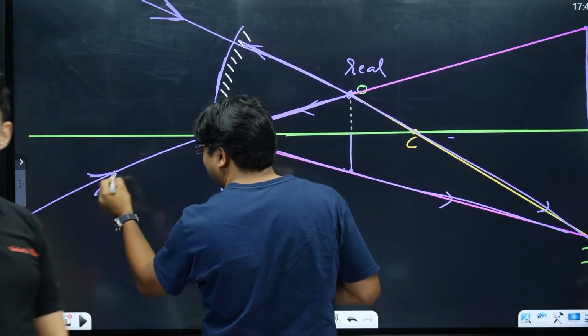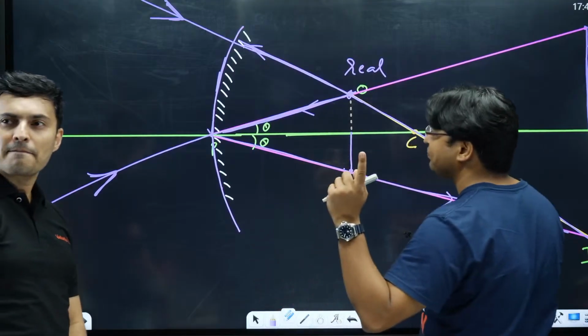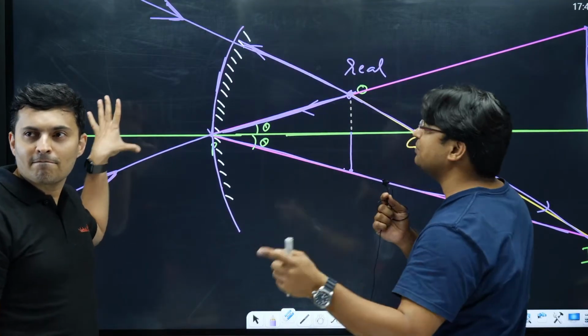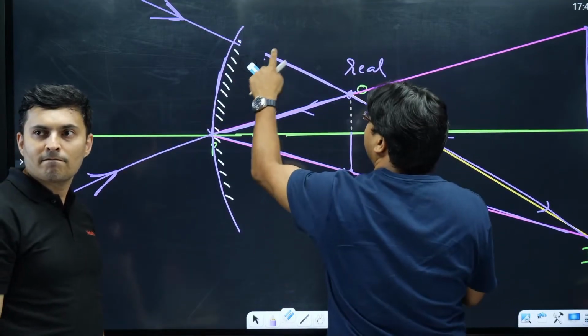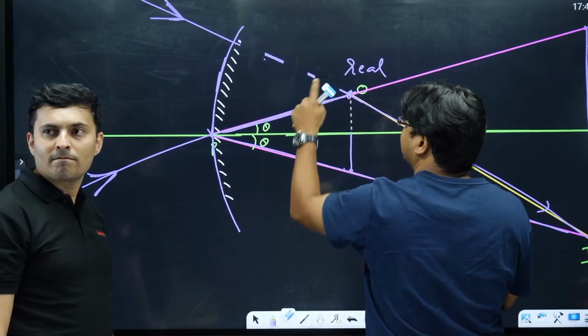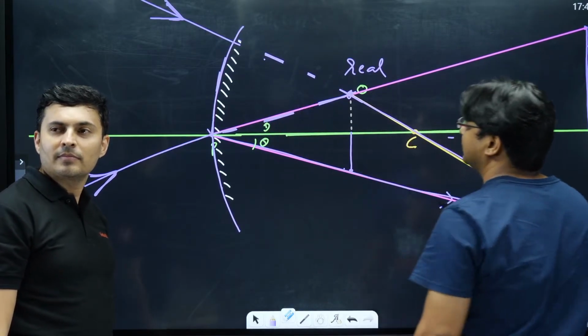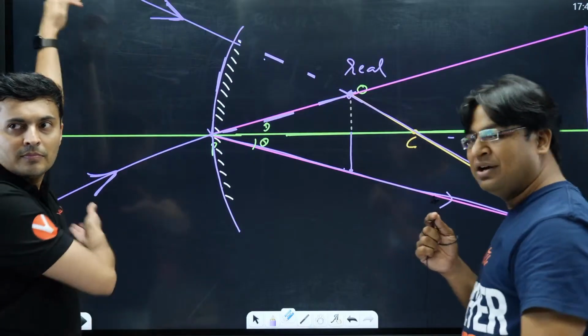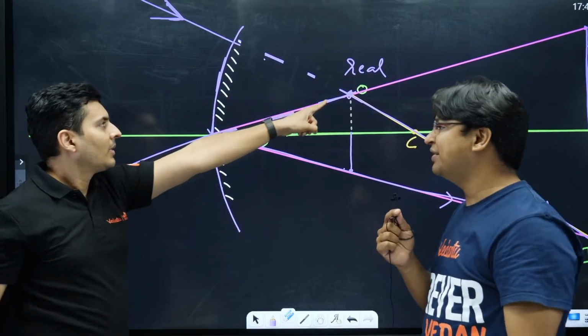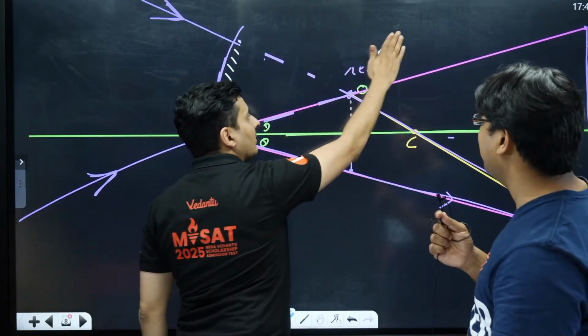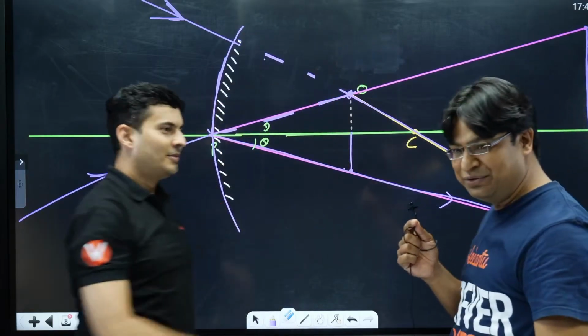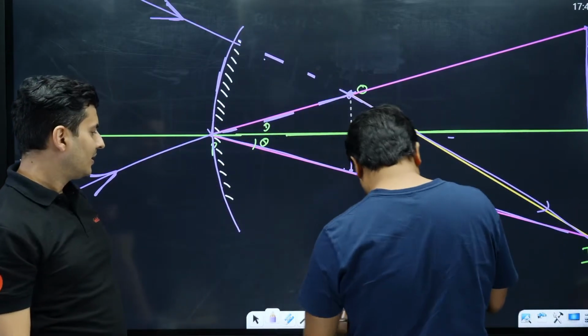See, now what do we say? We say that the object is the intersection point of the incident rays. So do we continue to get the same object? I'll make it dotted this time, because it will not be real now. The intersection point of the incident rays is the object. So do we have the same object? Yes, we do.